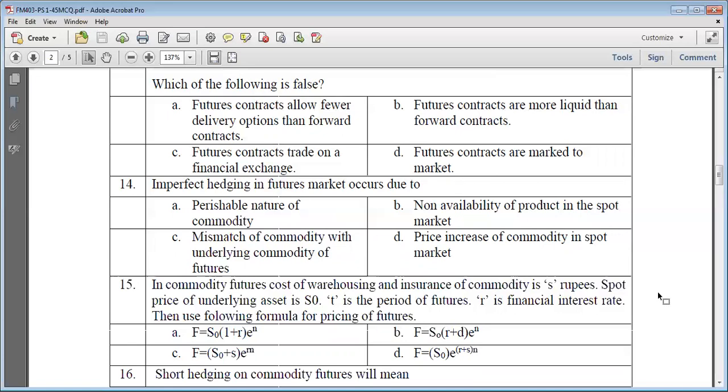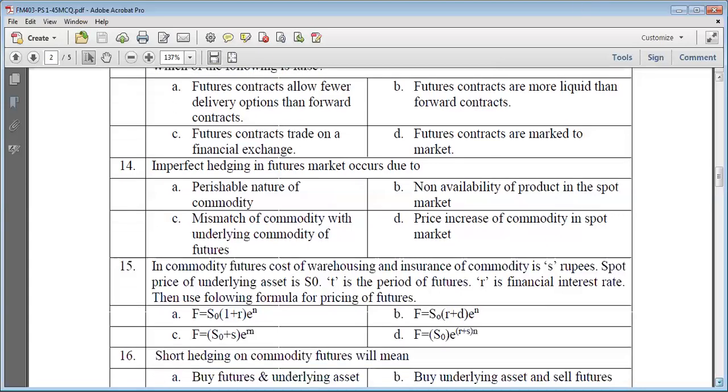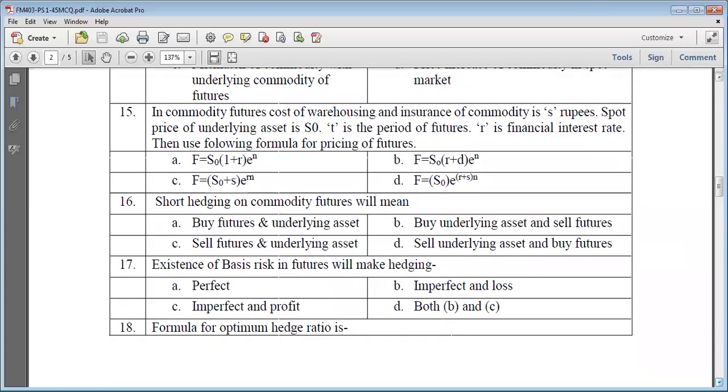S0 is the spot rate in D. E is the exponential value, meaning the spot rate will be compounded using a continuously compounding rate, where the compounding rate is R plus S. R is the financial interest rate, and I will cover the financial interest rate, and S will cover the other expenses like warehousing costs, rent, transportation costs, etc. So formula D is the correct answer for calculating the value of the futures using the carry cost approach.